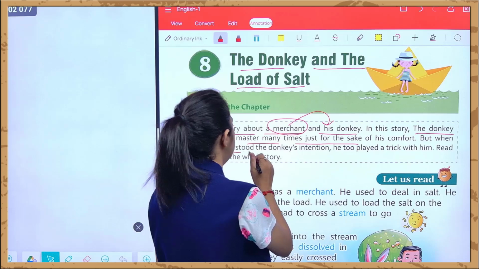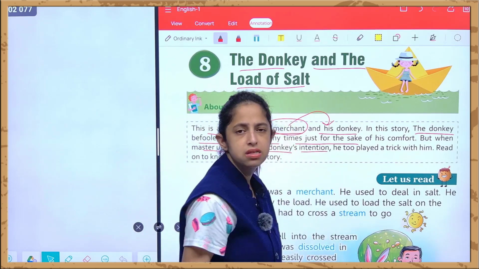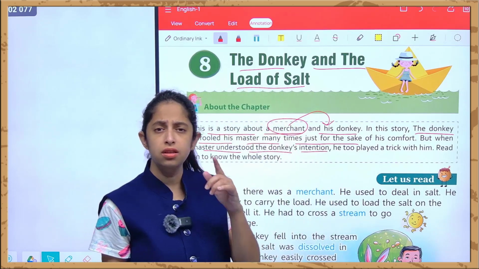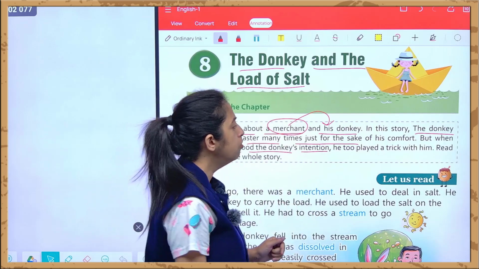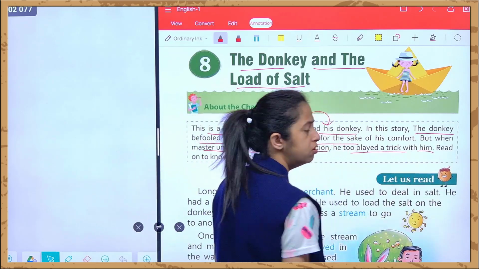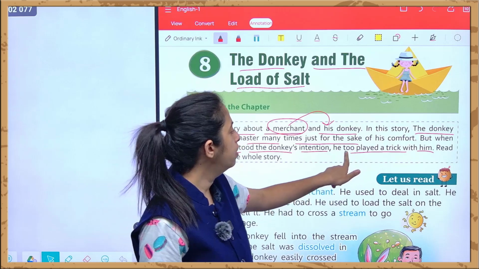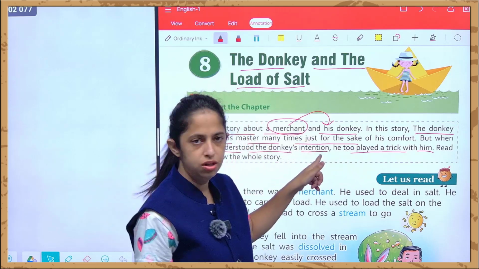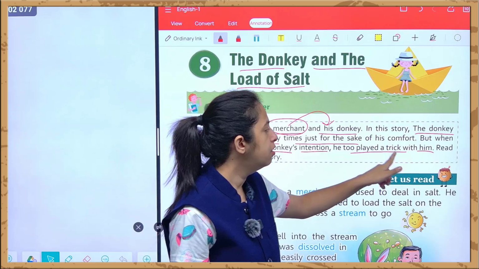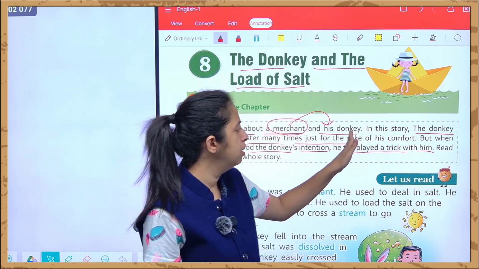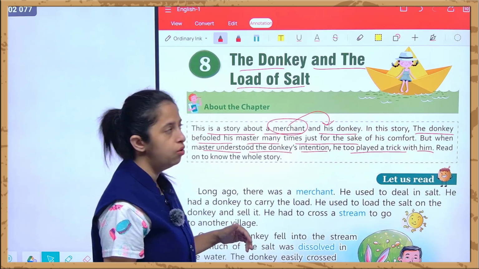But when the master understood the donkey's intention, जब master को उसके गलत इरादों के बारे में पता चल गया, तो he too played a trick with him. और उसने क्या किया? He too means over here he is whom? He is the merchant who also played a trick with him. Who is him over here? Him is the donkey. So let's read the whole chapter.